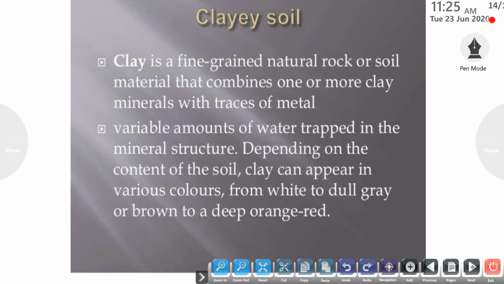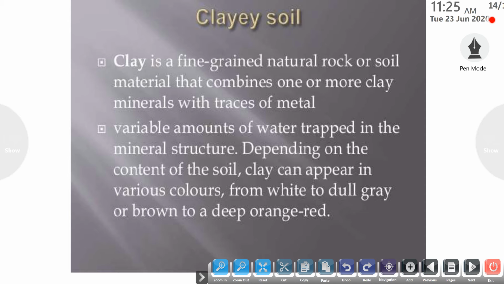The next is the clay soil. Clay soil is a very fine grained natural rock. It is formed from natural rock, and it is a soil material that combines one or more clay materials with traces of metal. The water holding capacity is very large in this soil. The moisture content is very large in this soil, and the air spaces are very few in clay soil.